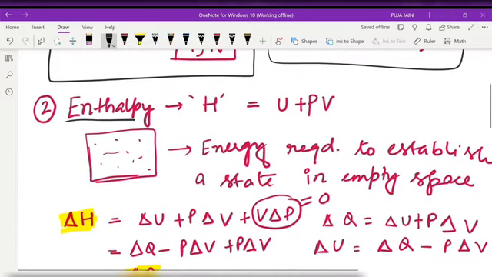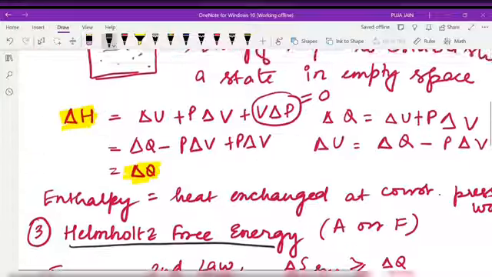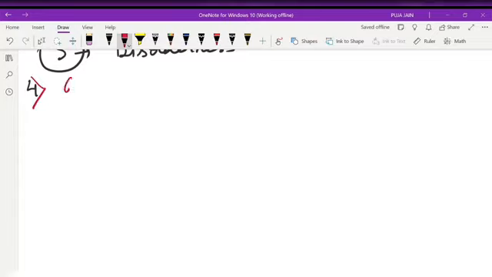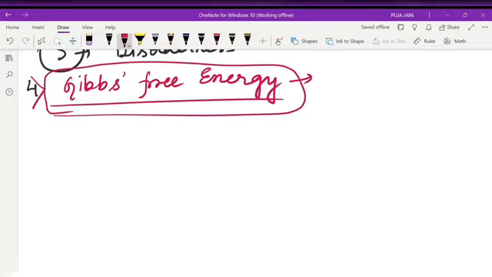Before that we have read about enthalpy, and at first we have read about our internal energy. Okay, and the last one which we need to know is our Gibbs free energy. After this we will learn our Maxwell equation, and we will also learn how to remember this Maxwell equation in a very easy and effective way. Now, Gibbs free energy, why did this thermodynamic potential come to us? It is inconvenient to fix volume in the chemistry lab, that is, when we are performing reactions at constant pressure and temperature, then we define this quantity, our Gibbs free energy.